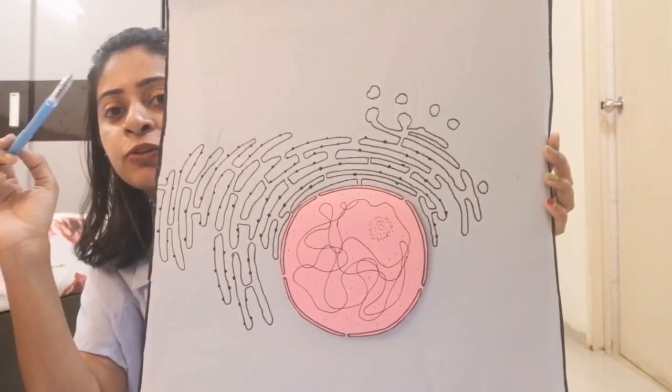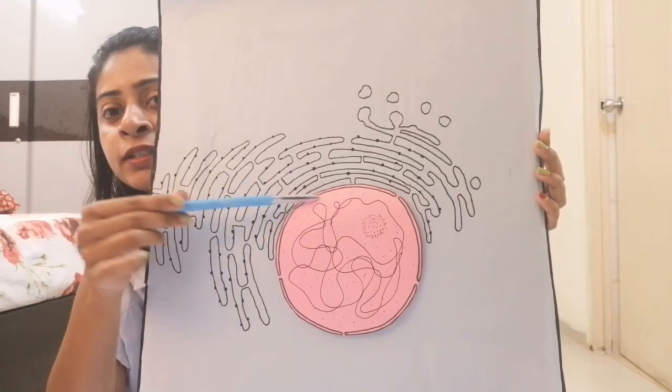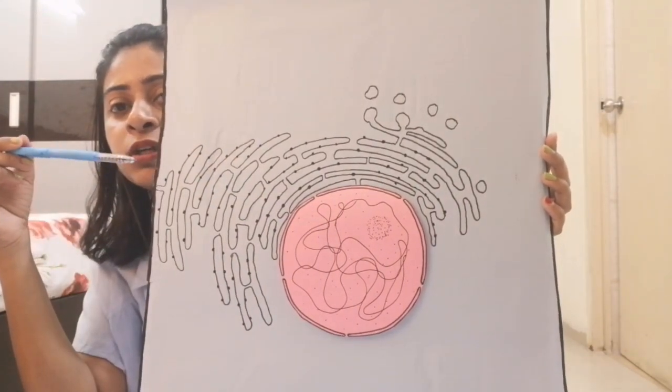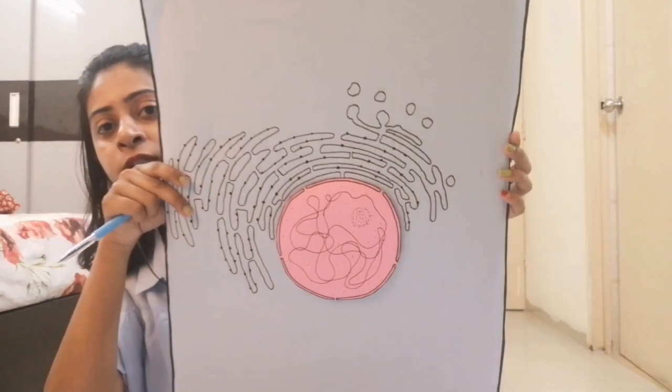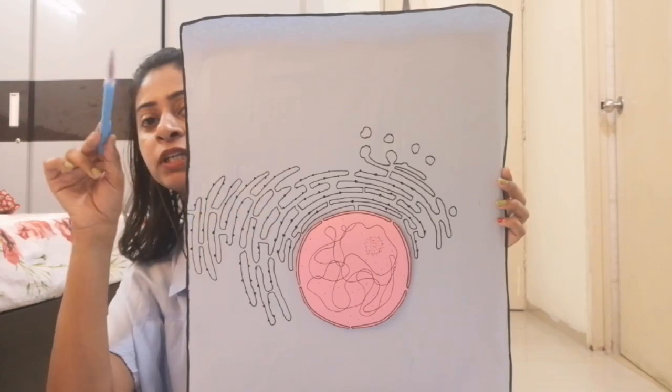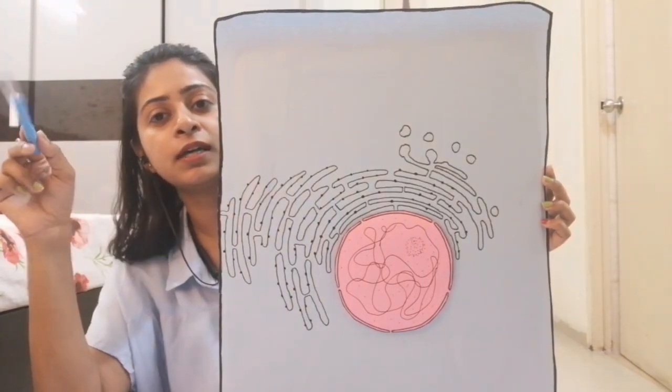The rest, where ribosomes are attached, is basically rough endoplasmic reticulum, and you can see that on one end it is attached to the nucleus, and on the other end it is attached to the plasma membrane. So till now our model has the plasma membrane, the endoplasmic reticulum, both RER and SER, and the nucleus. So this was our model of the cell. I hope the endoplasmic reticulum is clear. So thank you.